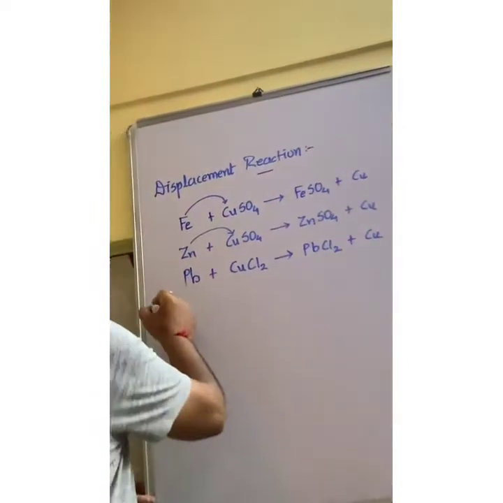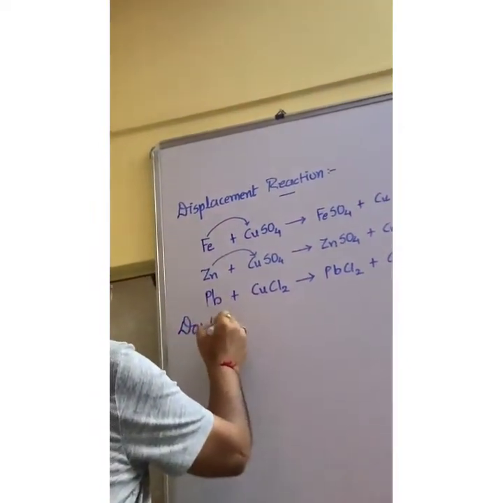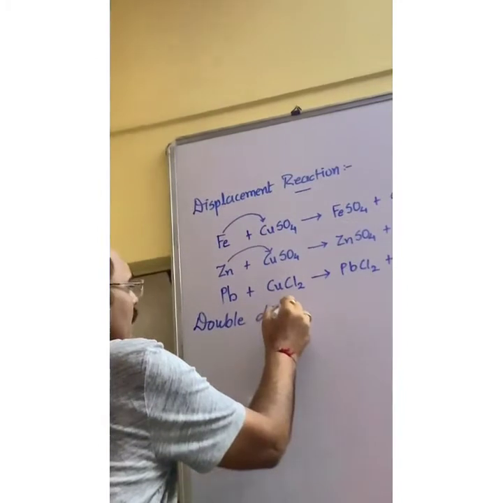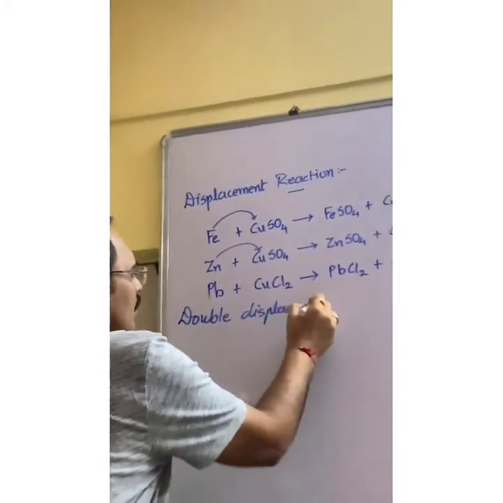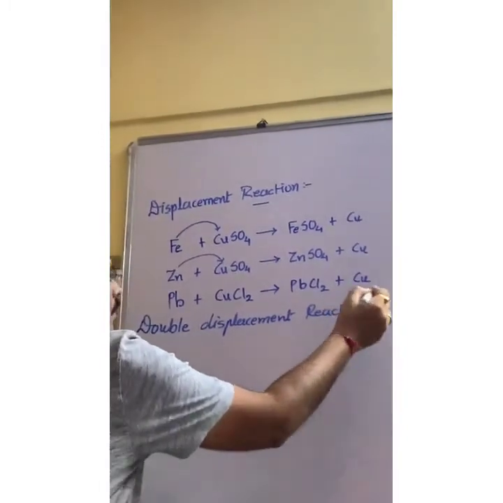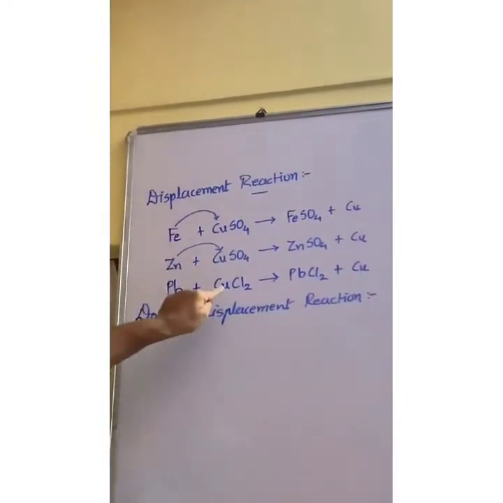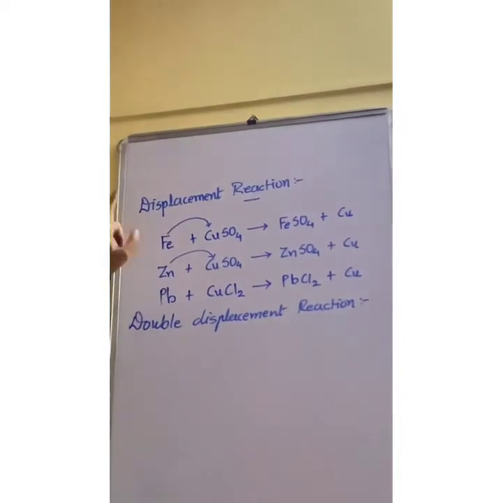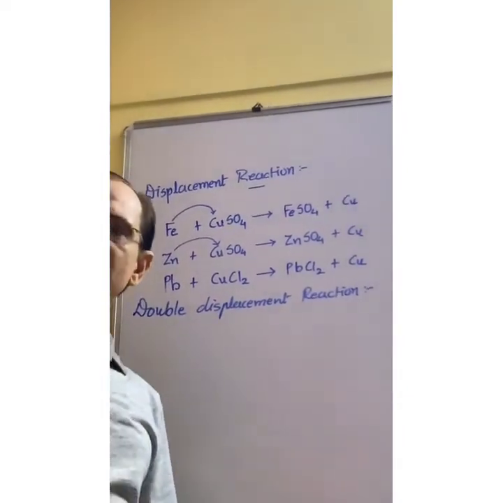Double displacement, 2 times. Here only copper is displaced by its highly reactive elements.